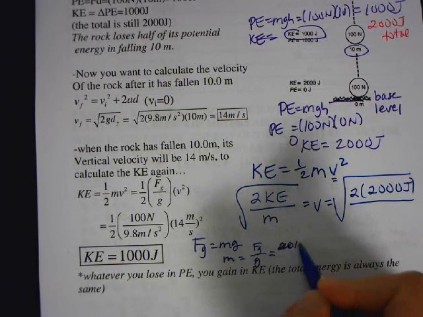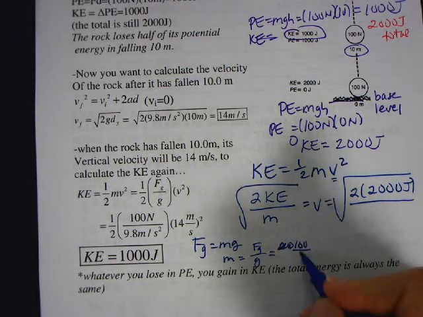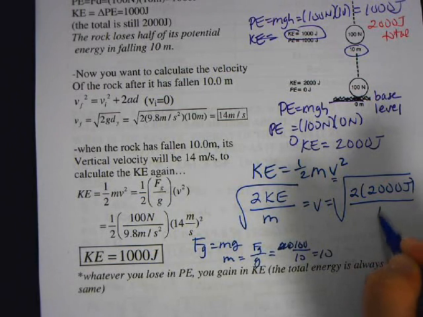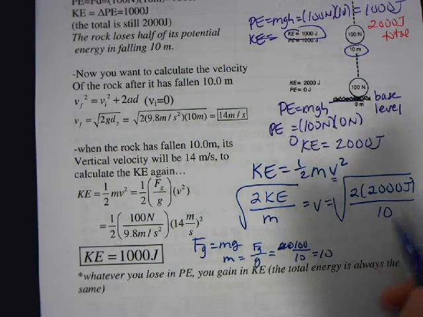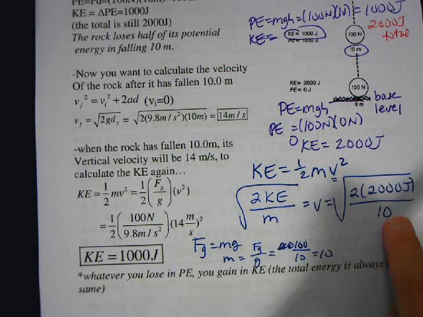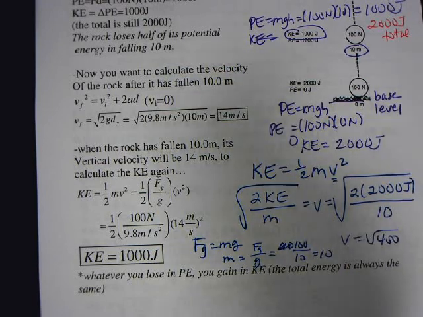100 newtons. And if you want, you can just approximate this. I'm just going to approximate this as 10. So 100 divided by 10 is 10. So if I put 10 under here, then I would be able to calculate this. So 2 times 2,000 would be 4,000. Divided by 10 would be 400. And then the square root of about 400.